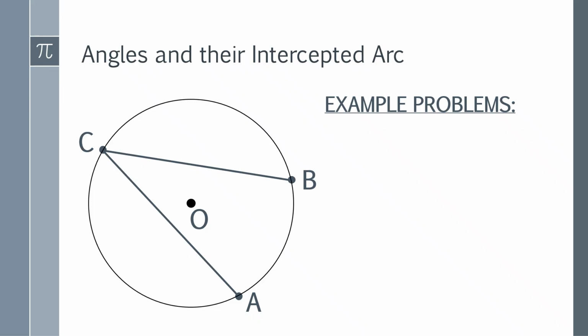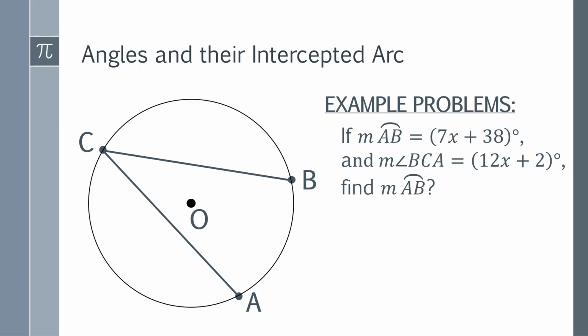Another example problem will be this one. If measure of arc AB is 7x plus 38 degrees and the measure of angle BCA is equal to 12x plus 2 degrees, find the measure of AB. So regarding this problem, since we are dealing with algebra, how do we find this? Remember the formula under the inscribed angle theorem: the measure of angle BCA is equal to half of the measure of arc AB.